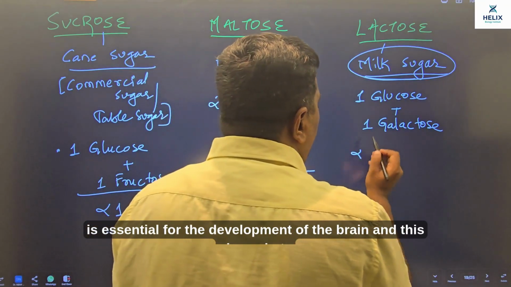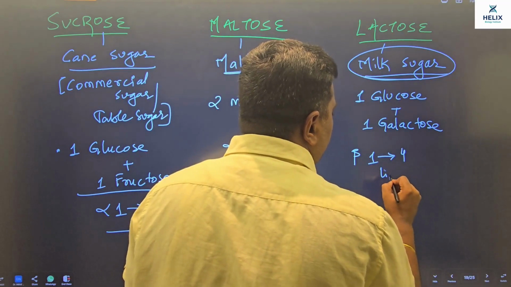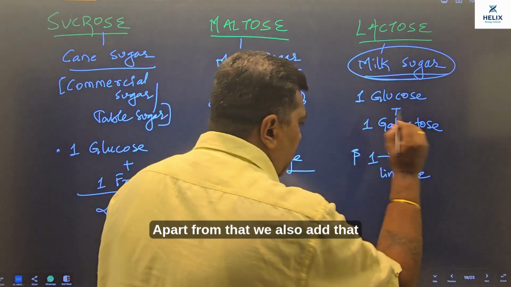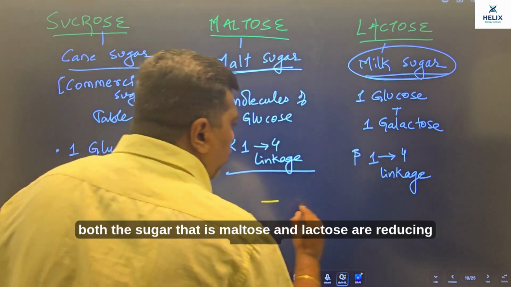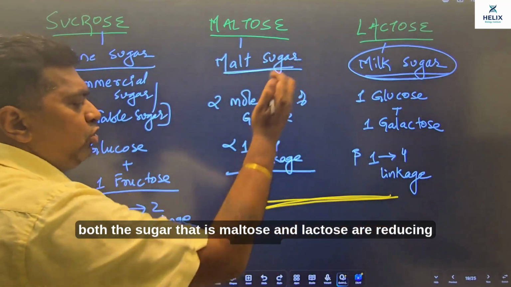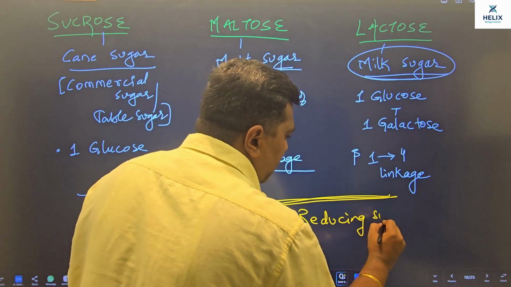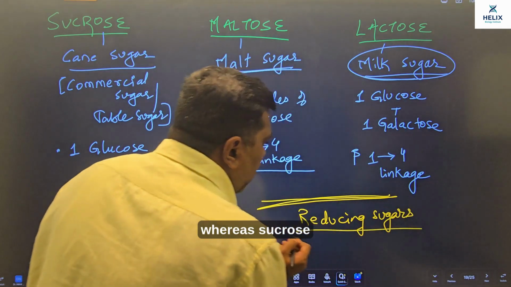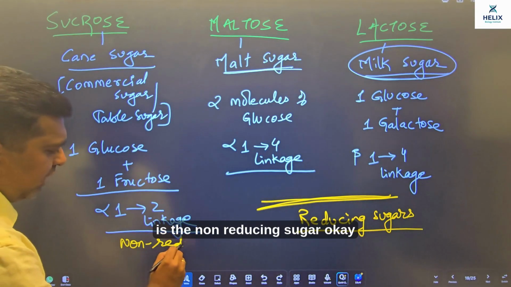And this shows beta 1,4 linkage. Apart from that, we also add that both the sugars, that is maltose and lactose, are reducing sugars, whereas sucrose is the non-reducing sugar.